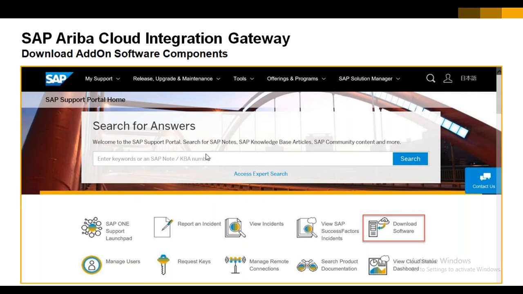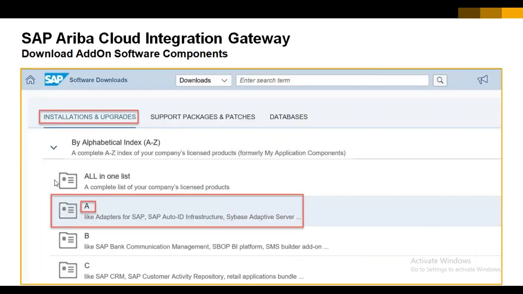Basically, it will ask you to enter your credentials, so we have to enter our user ID. Once we enter these credentials, we can see the options here, such as Download Software. So we have to click on Download Software, and the system will give this screen.